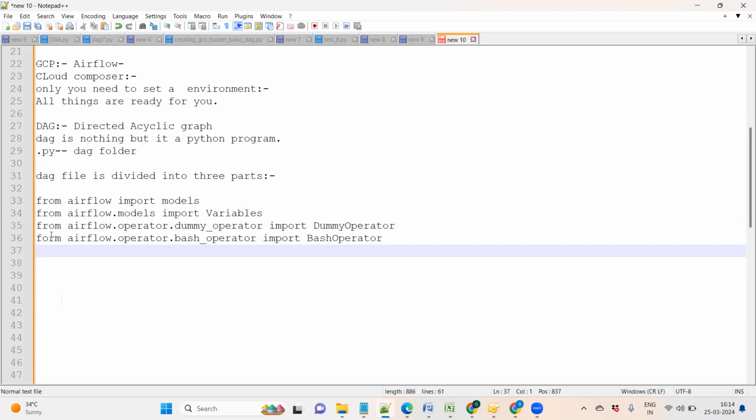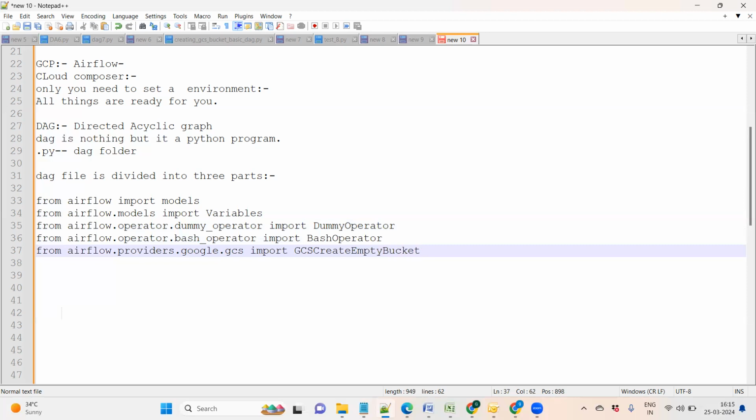After that, sorry guys, I have made a spelling mistake. Which other things do we need to use? From airflow.providers.google, and if we are talking about GCS, GCS is cloud storage, so we can import the GCS create bucket operator.